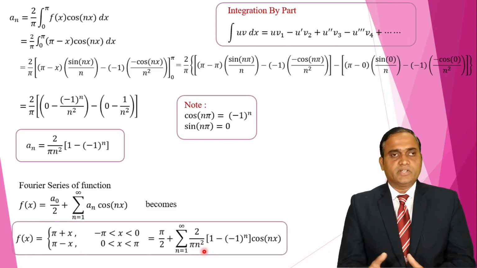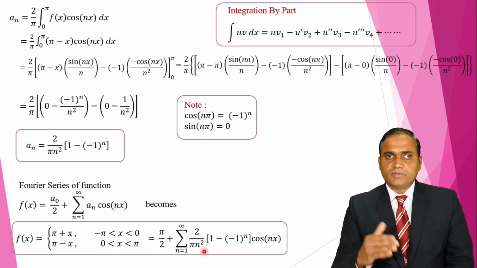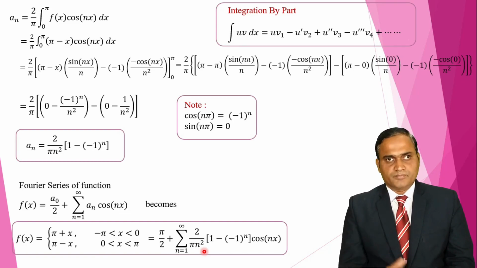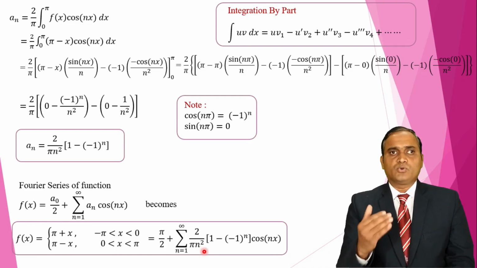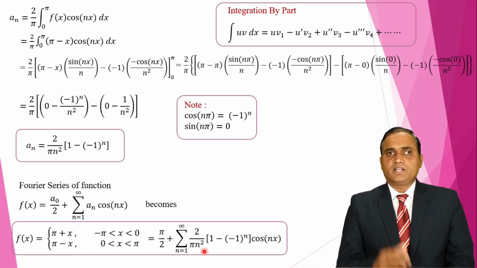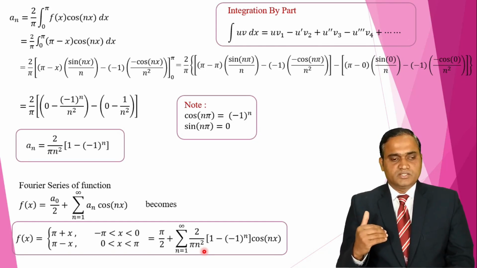In this video lecture, we studied how to find the Fourier series of the function in the interval minus pi to pi if that function is even. So up to this lecture, we covered how to find the Fourier series in the interval 0 to 2 pi, in the interval minus pi to pi when the function is odd, and the Fourier series in the interval minus pi to pi when the function is even. These three types of problem we covered up to this lecture.